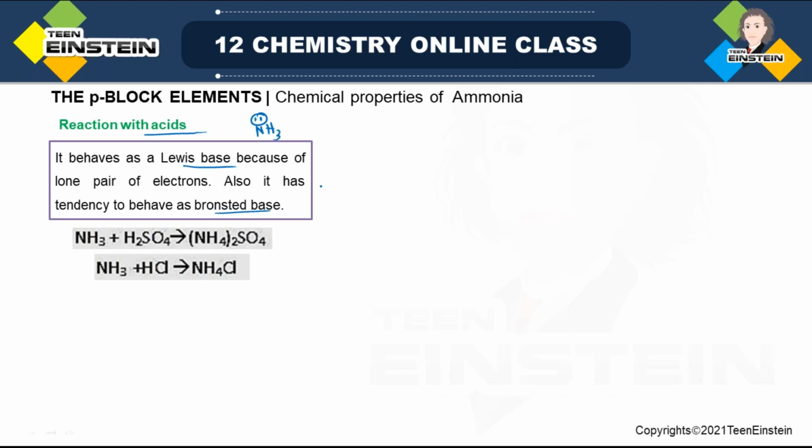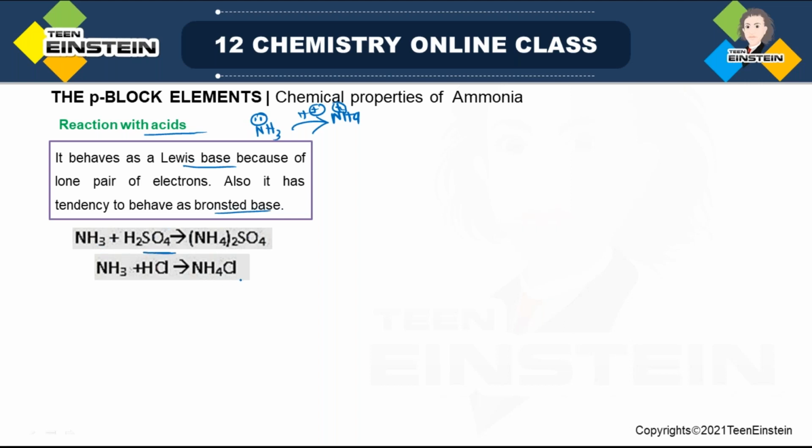This is another definition of base. That means ammonia can donate a lone pair to some electron deficient species, and it can also accept H+, after which it is converted to NH4+, that is, the ammonium ion. So whether you consider the Bronsted concept or the Lewis concept, from both points of view it can act as a base.